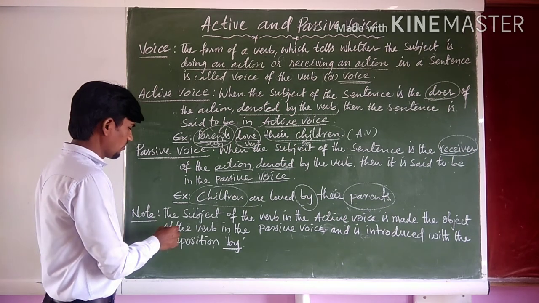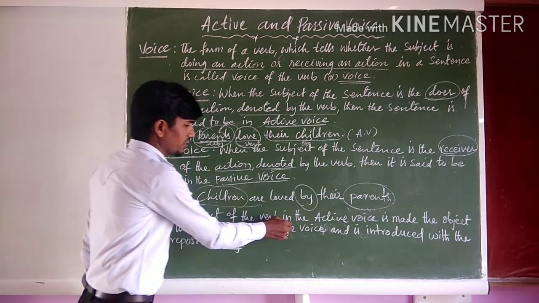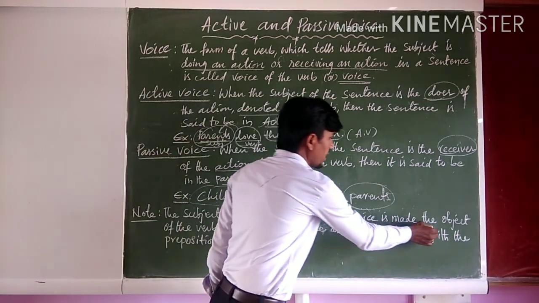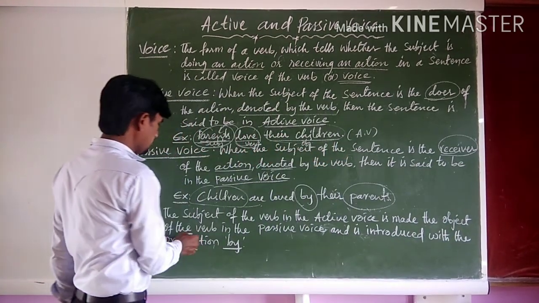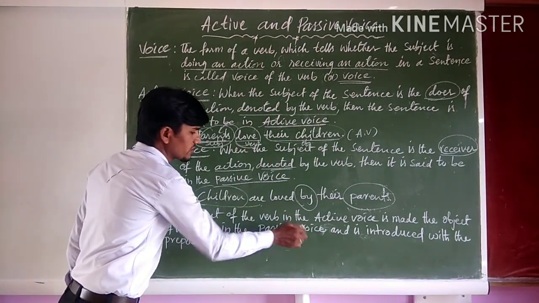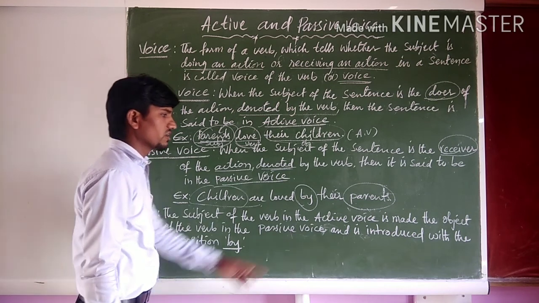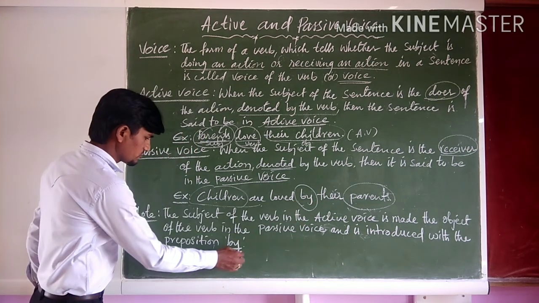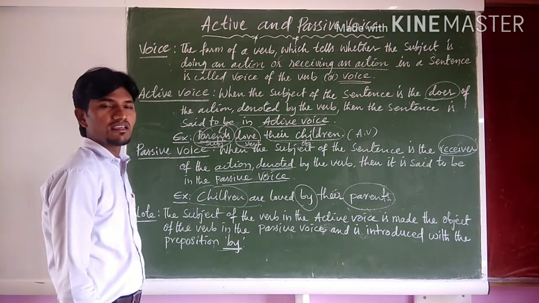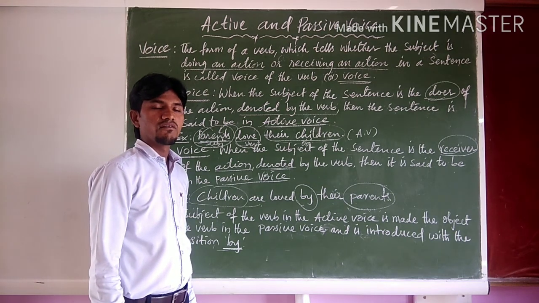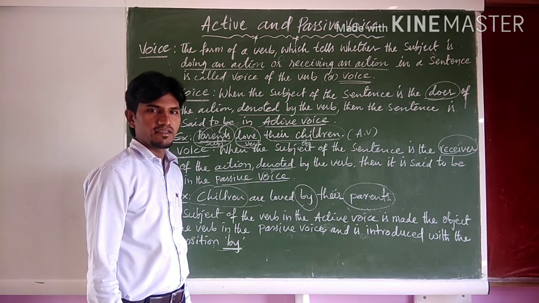So, here there is a note. The subject of the verb in the active voice is made the object of the verb in the passive voice and is introduced with the preposition by.